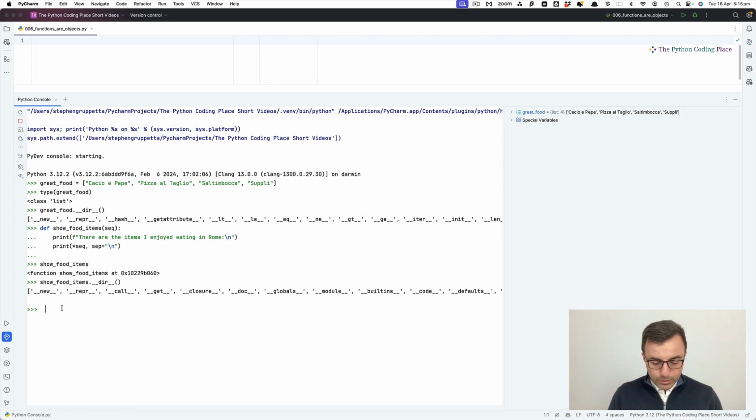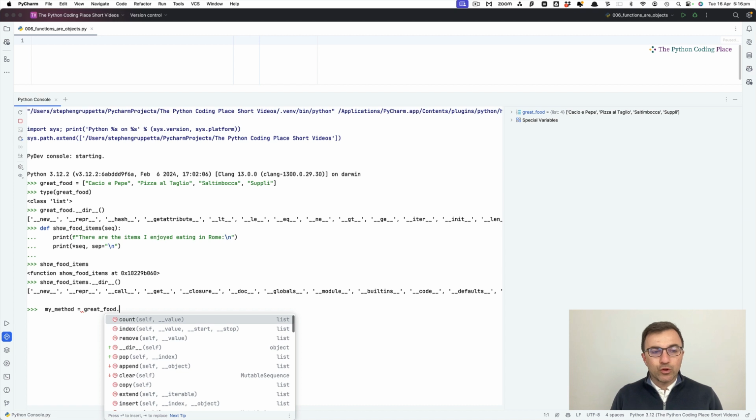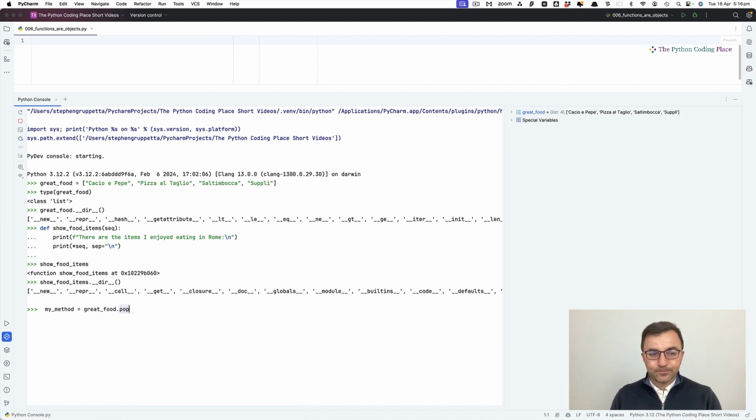Good. They're all objects. Let me show you what this means. And my methods are functions. Therefore, methods are objects. Let's assign the method great_food.pop. Which one shall we pick? Let's pick pop without parentheses. So I'm just referring. Now, this is a method, and a method is bound. It's a bound method. In this case, this method is bound to an object. Let's see what it means in a bit.